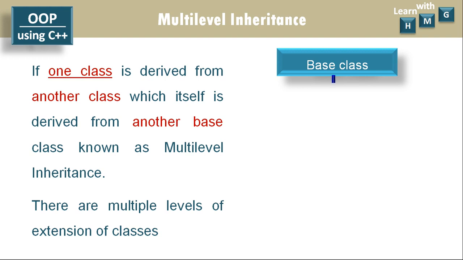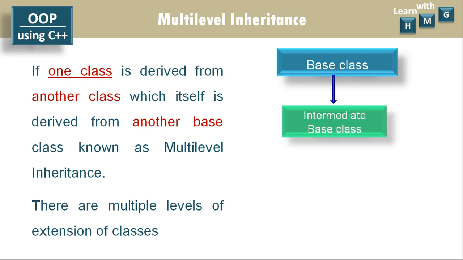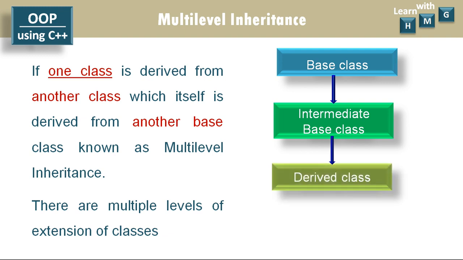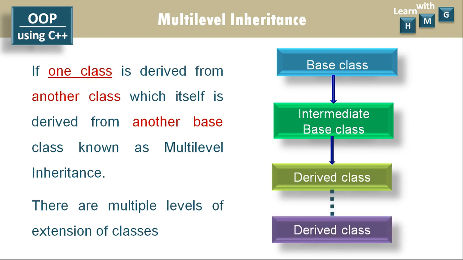This is the base class. From this base class, one new class is inherited, that is derived, which is known as the intermediate base class. From this intermediate base class, one more class is derived, that is the derived class, and so on. We can derive multiple classes.